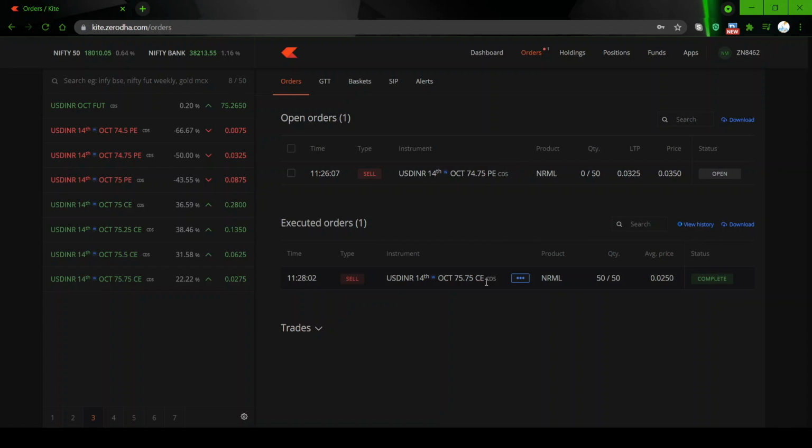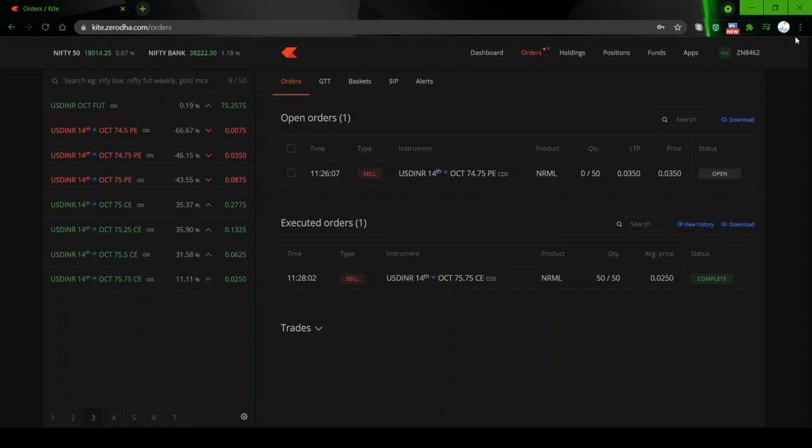What I have done is I have sold a short strangle. Currently the future is at 75.26. So I have sold 75.75, which is 50 paisa above this, and 74.75, which is 50 paisa below the future. So I have got a 1 rupee cushion there.